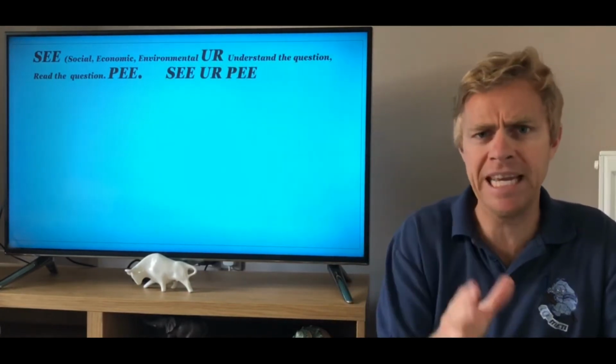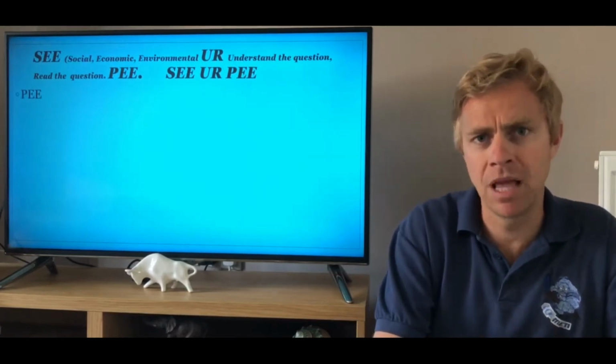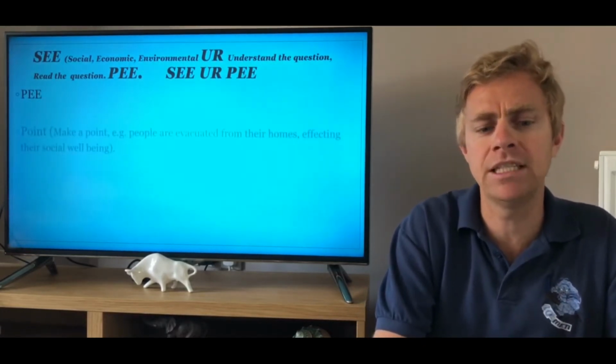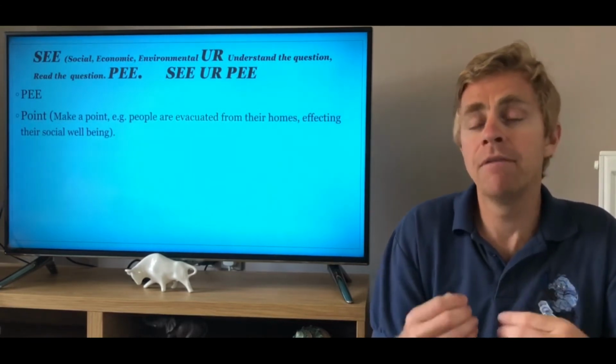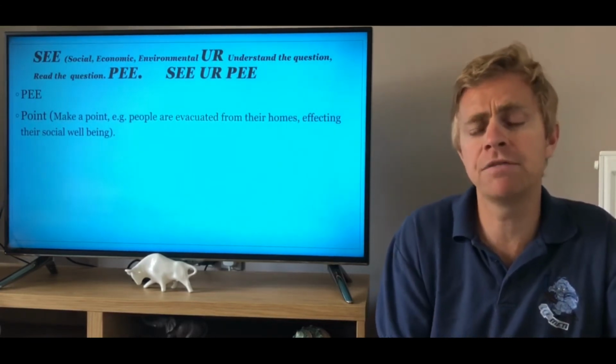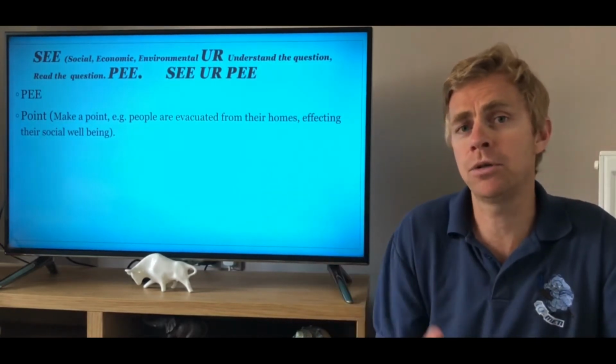The next thing is P. No, don't go to the bathroom. Point, evidence, explain. And that's what we're going to look at now in a bit more detail. So point: make a clear point, make your statement. For example, people are evacuated from their homes affecting their social well-being. So I've linked that to a social impact.